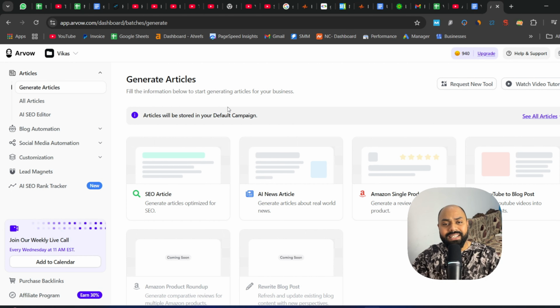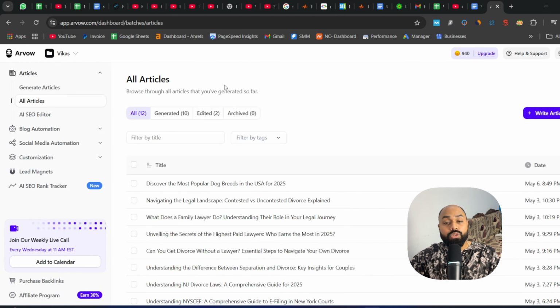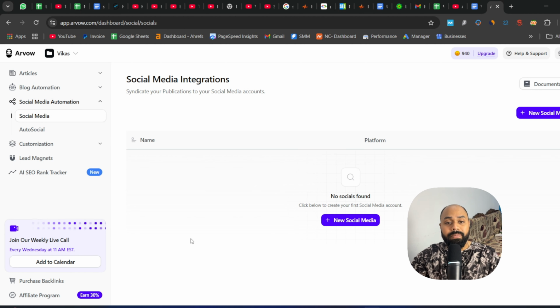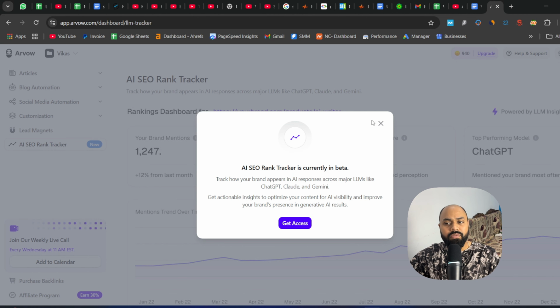Basically what it does is it converts your ideas, your keywords, into articles that are easily going to rank on Google, and it does that under 1 minute. You can create different types of articles, you can create automation, and you can also scrape data from your competitor's website and write on those keywords as well. You can set up automation for your social media, you can create lead magnets, and you can also do tracking for your keywords. So basically it comes with a lot of features.